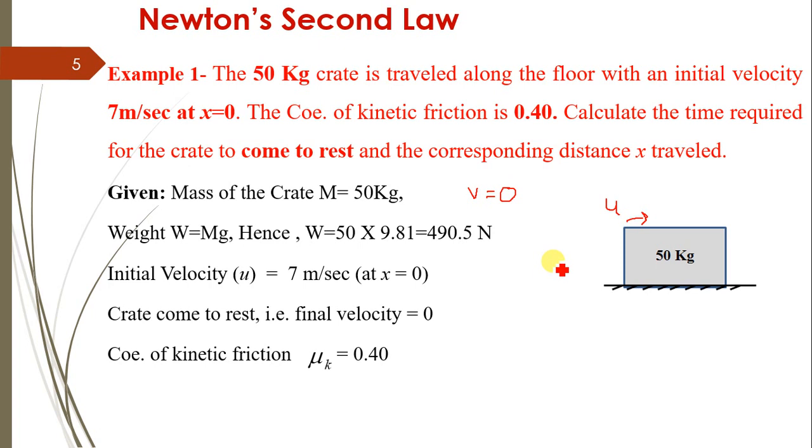Here mass of the crate is equal to 50 kg. Therefore weight of the crate is equal to 50 into 9.81, that is 490.5 Newton. Initial velocity is given as 7 meter per second. Now the crate comes to rest, it means that final velocity v equals 0. Also the coefficient of kinetic friction is given, mu k equals 0.40.